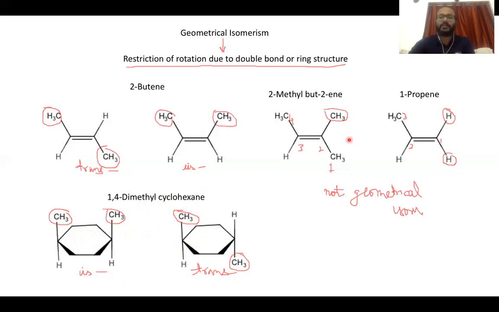An important condition for geometrical isomerism is that both substituents at an end shouldn't be the same. So if at any end of the double bond you have the same substituents, then no geometrical isomerism is possible. I hope I have made these points of geometrical isomerism clear to you.